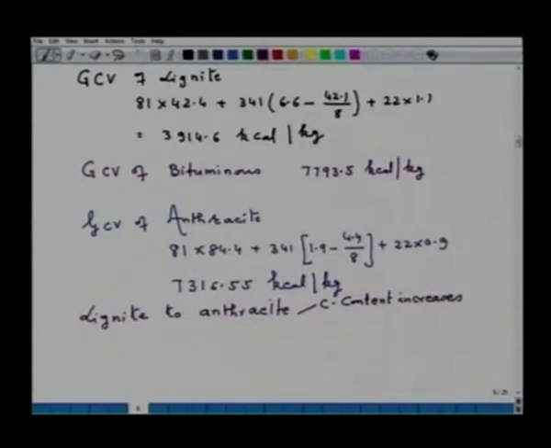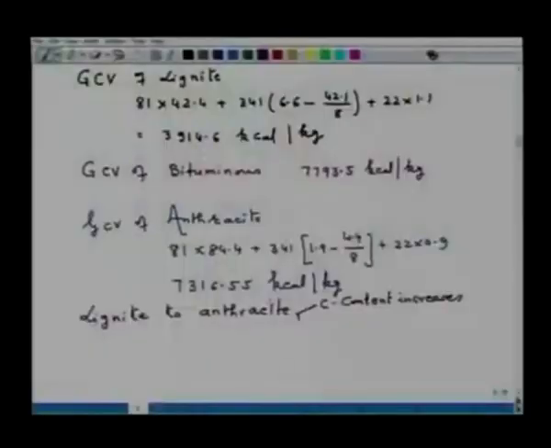What is the reason for the increase in the carbon content? It is obvious, because the anthracite which forms is the higher ranking of the coal, and it forms at the last stage of coalification, and because of the physico-chemical reaction, most of the volatile matters are removed, and hence anthracite has a higher carbon content. Also you can call it a higher rank.